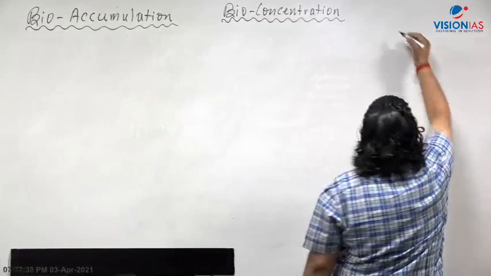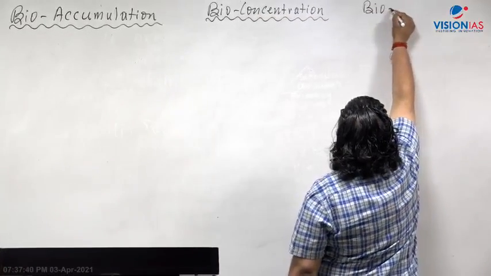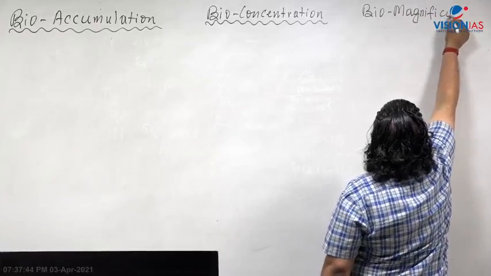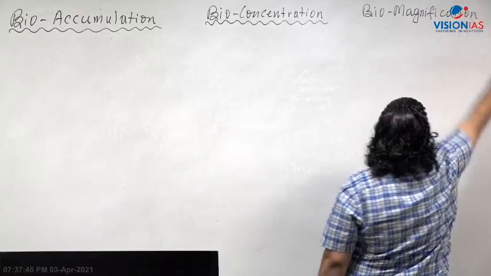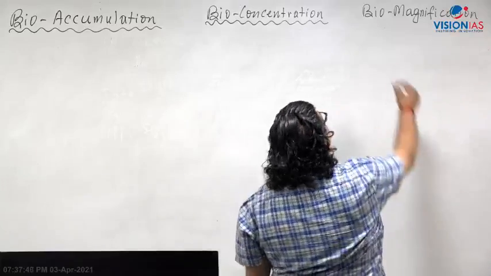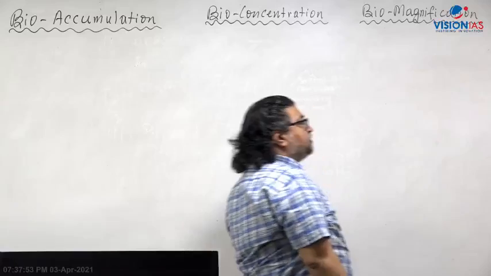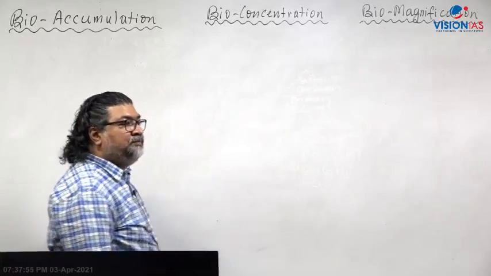And the third term, which I have explained with all these examples, is biomagnification. You have three words here: bioaccumulation, bioconcentration, and biomagnification.